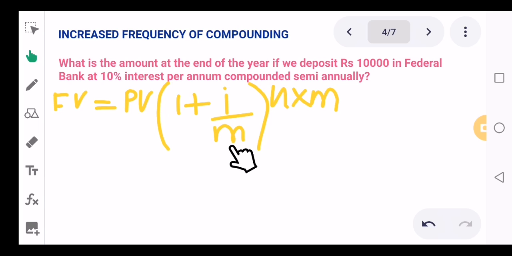Similarly, if you are going to get it monthly, if m was 12, and i was 10, then 10 divided by 12 would be the value of the interest rate. So that is what we're doing over here. Now let's calculate it.